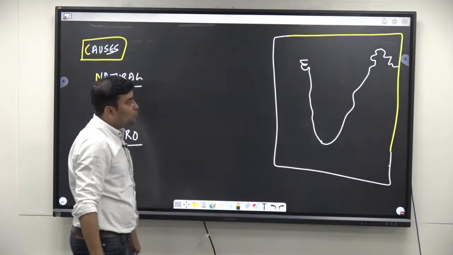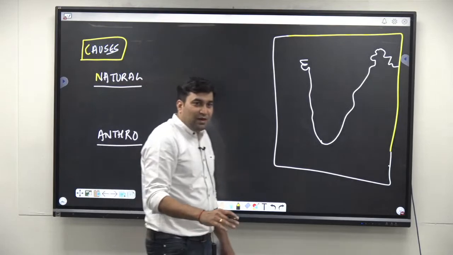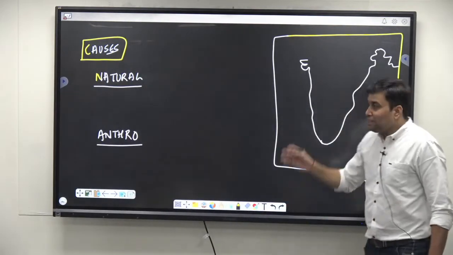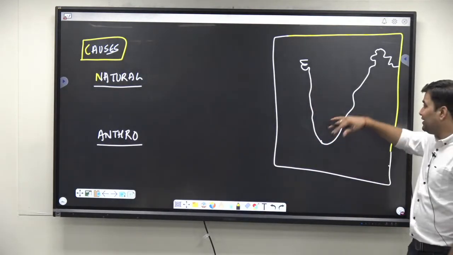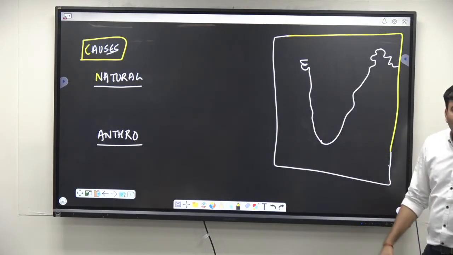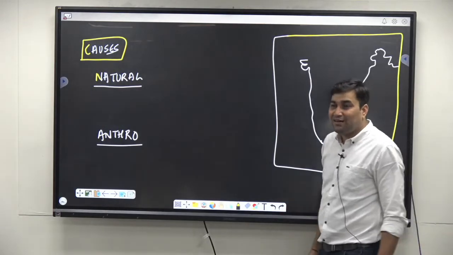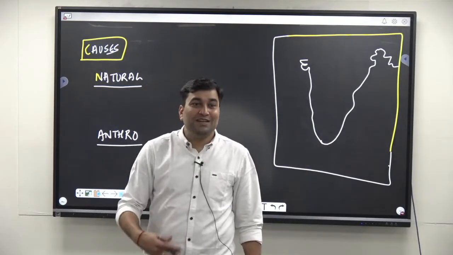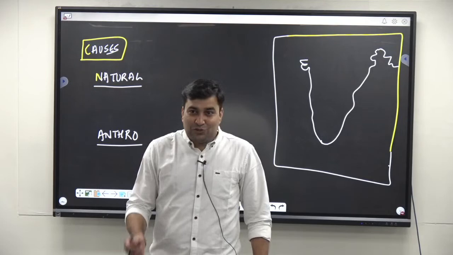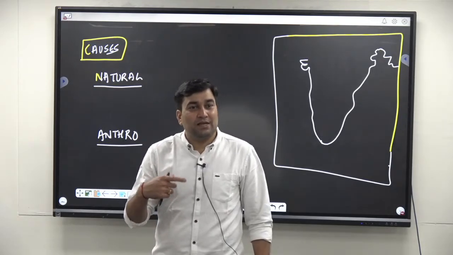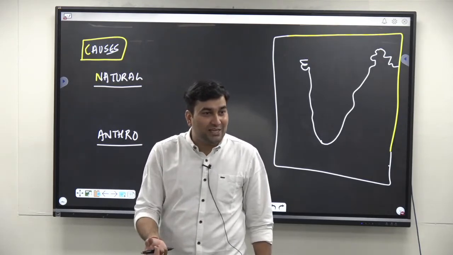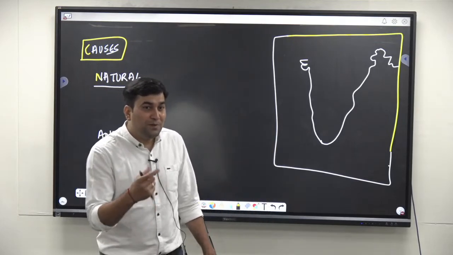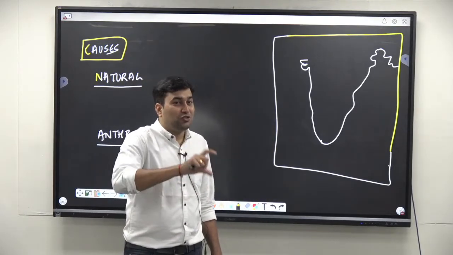So we know that the western coast of India is a submergent coast, and the eastern coast of India is the emergent coast. I'm not writing it, I'm explaining. We know that the eastern coast of India is more prone to coastal erosion because of more cyclones. There would be a ministry, agency, or institution giving us the data or report about coastal erosion in India.